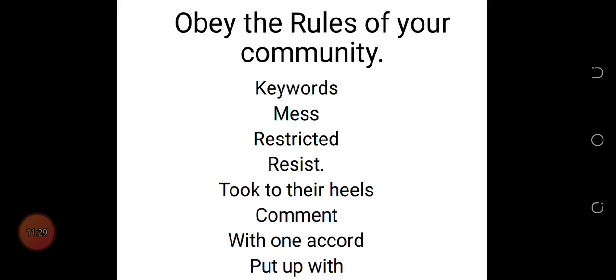And there are some words that also use took to their heels. So let's go to where we have took to their heels and see what that means. Now listen, I said that sometimes the clue is given when you read on. So listen. Then with one accord, they turned round, and took to their heels. All forgot about the ball. They ran so fast. And the phrase underlined here is took to their heels. So what do you think would be the meaning of this idiom here, took to their heels?